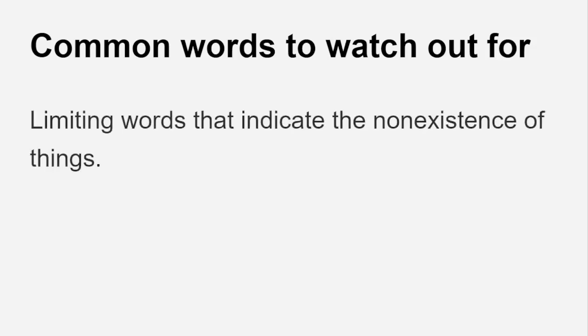In many exams, we get true or false questions. We have a little hack here to help us get the answer right. Let's look at it. We are going to watch out for limiting words that indicate the non-existence of things. Words like any. Let's take a look at an example in context.